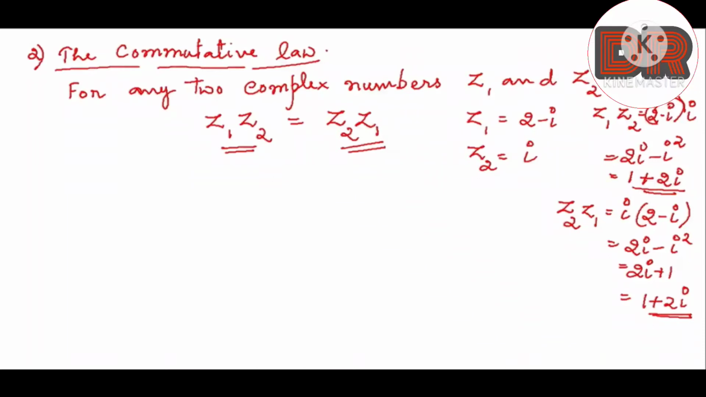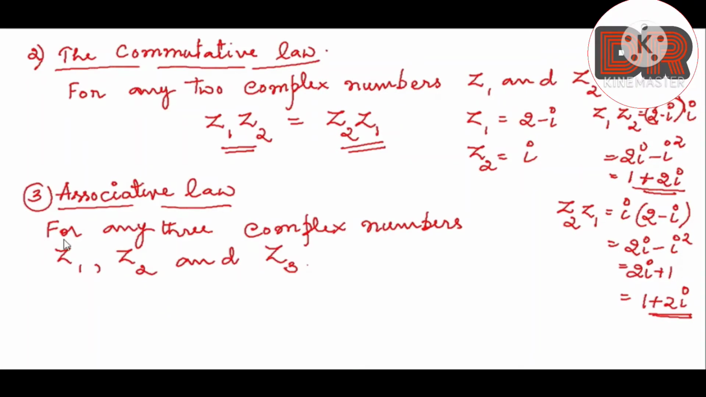Let us see the third law, which is the associative law. According to the associative law, you take any three complex numbers Z1, Z2 and Z3, and then you calculate the product. You can write Z1 into Z2 and then multiply it with Z3, or you can write Z1 into Z2 into Z3. This tells you that the association, that is the grouping, can be done in any way. The product will still be the same.